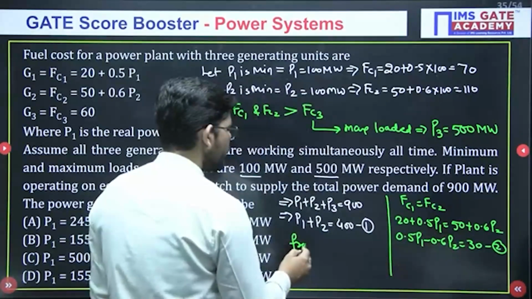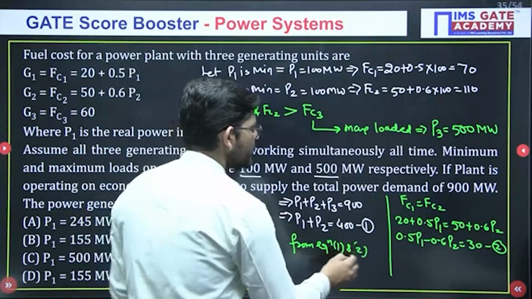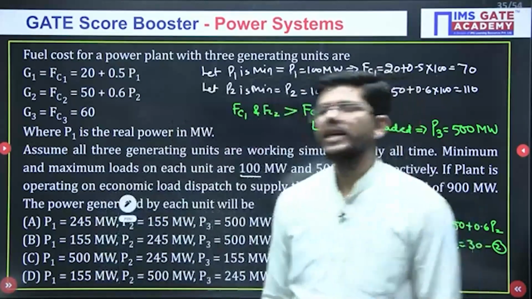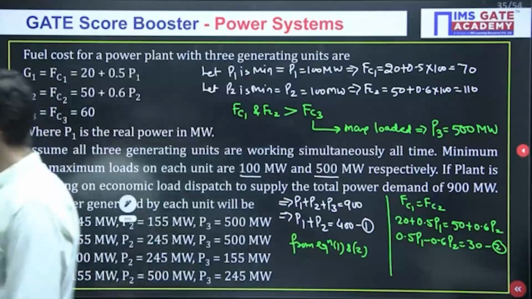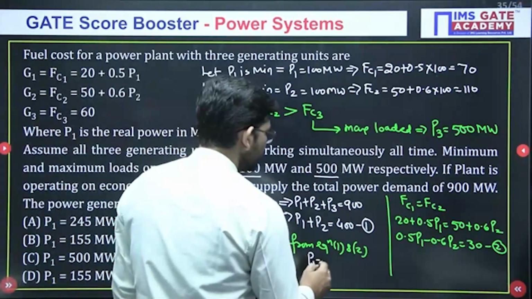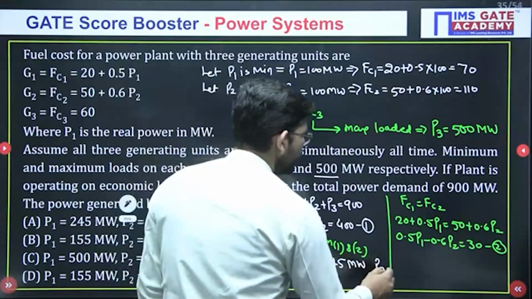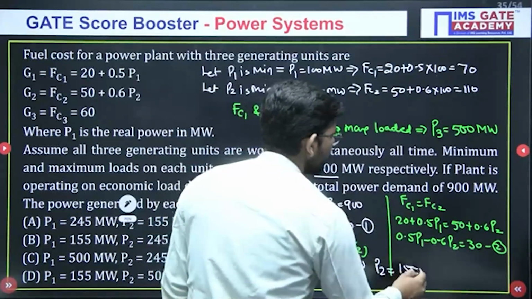Okay, from equation 1 and equation 2, when you solve it, you will get the values of P1 and P2. So P1 will be 245 megawatt and P2 will be 155 megawatt.